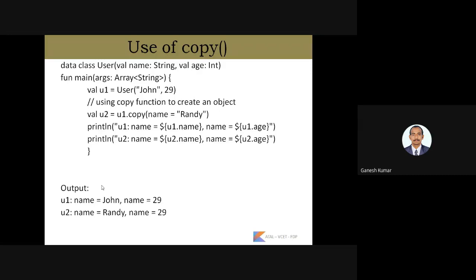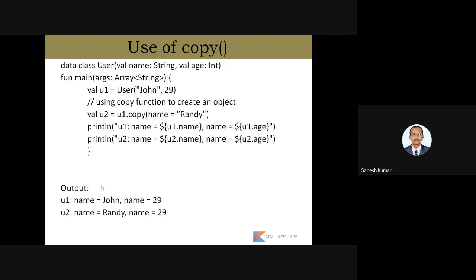So here the data class User, inside it two parameters were declared. We have created object u1 for the class User. Using the copy function to create an object, we have created another object u2, and we use u1, that is the first object of the class, dot copy, and we have passed the parameter name only to that particular object u2.